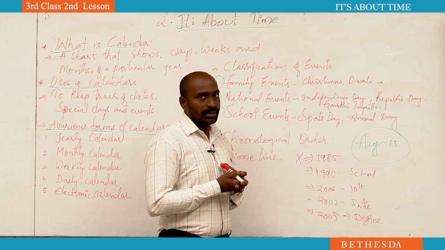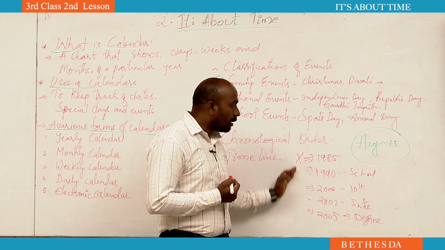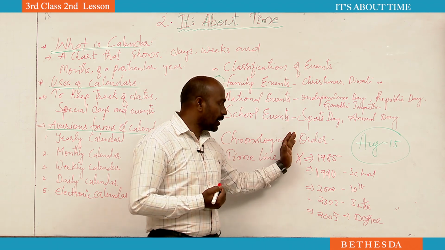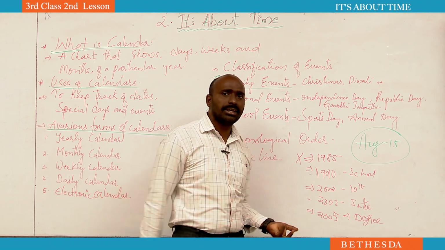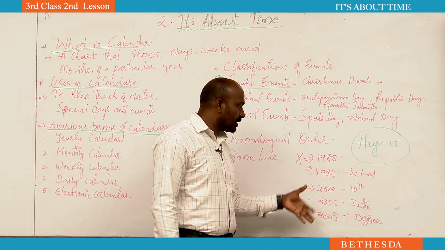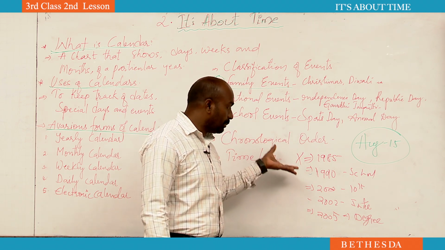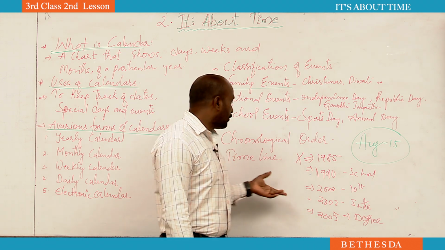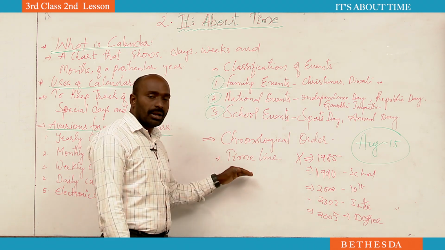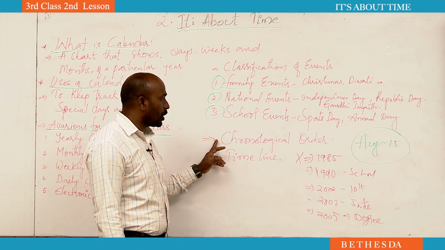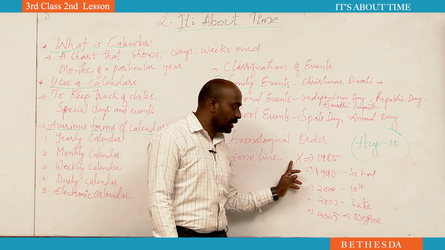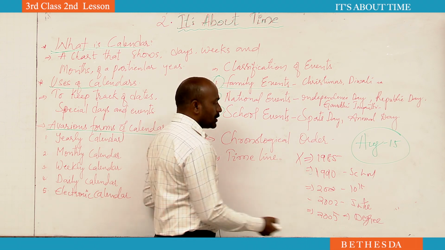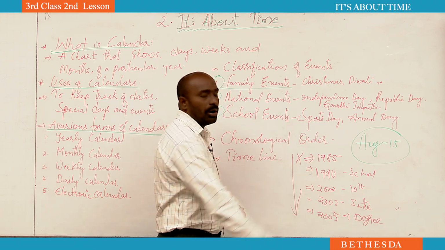So like this, to keep track of records we need calendars. To keep track of events, how can we remember these events? How can we remember these dates? We need to keep track of these events in the form of a timeline table. Chronological order means writing about what all happened from the beginning till the end.